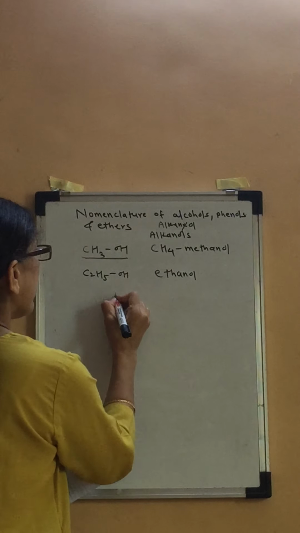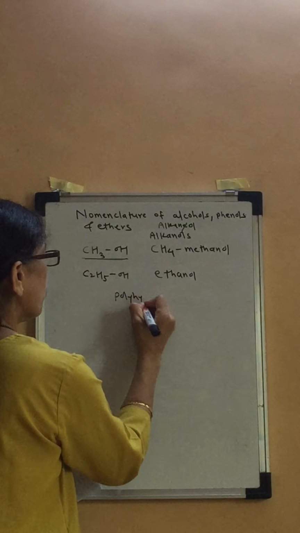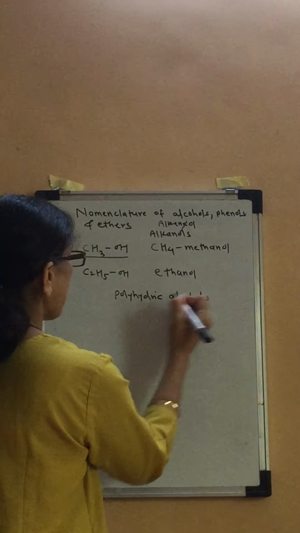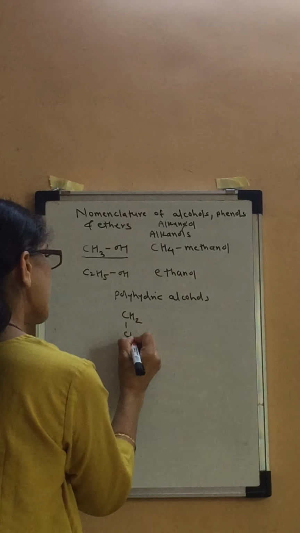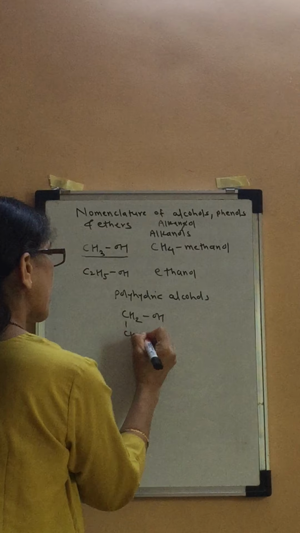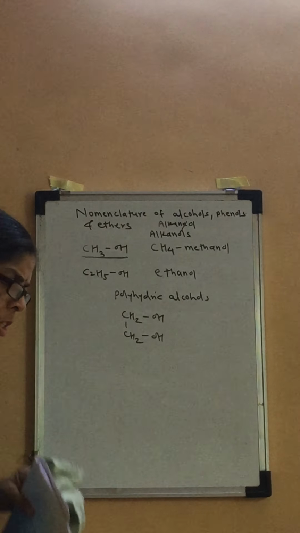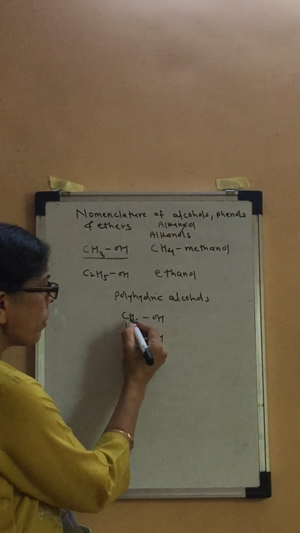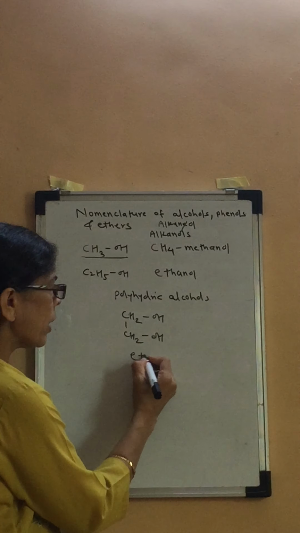Now we will go for polyhydric alcohols. Suppose we have a polyhydric alcohol, as we have seen in classification, CH2OH, CH2OH, a dihydric alcohol. So what will be the name? It contains 2 carbon atoms, so the base alkane is ethane.